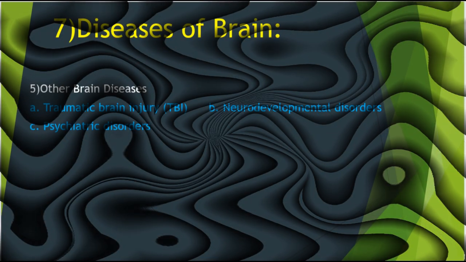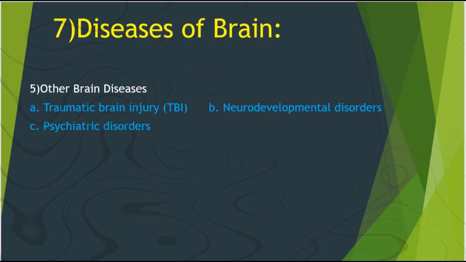5. Other brain diseases. A. Traumatic brain injury, TBI, a condition caused by a blow to the head or a penetrating injury. B. Neurodevelopmental disorders, conditions such as autism spectrum disorder, attention deficit hyperactivity disorder, ADHD, and learning disabilities. C. Psychiatric disorders, conditions such as depression, anxiety, and schizophrenia.